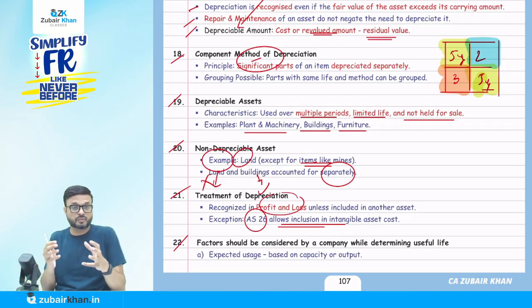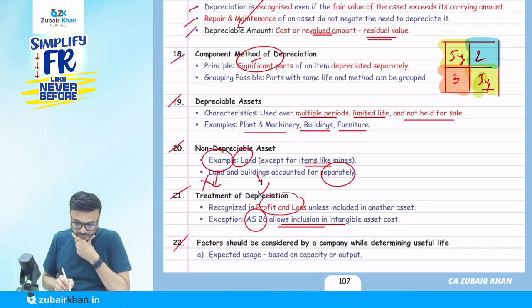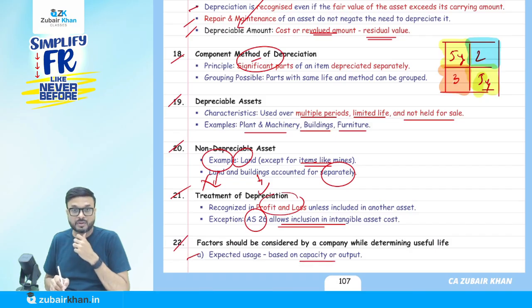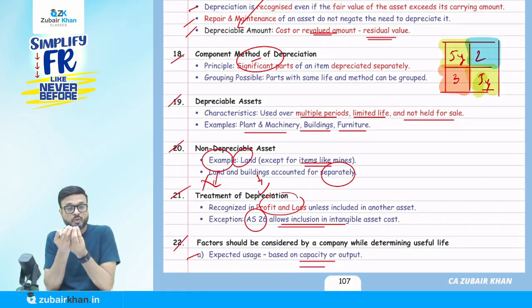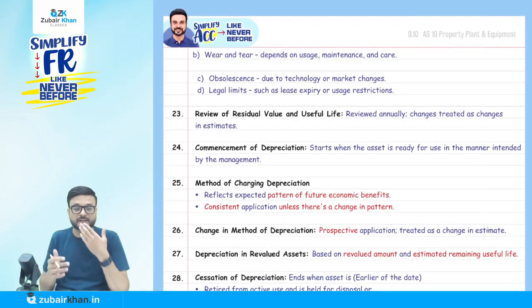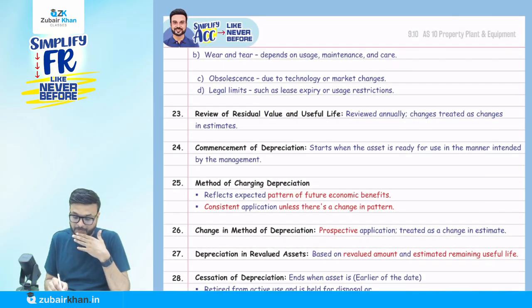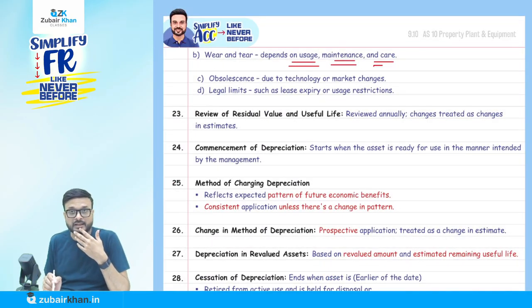When we decide the useful life of the asset, what is the expected usage, based on the capacity or output? For example, how much is this machinery going to produce? Accordingly, decide the depreciation method. Wear and tear depends on usage, maintenance and care. Obsolescence means changing technology and legal limits.